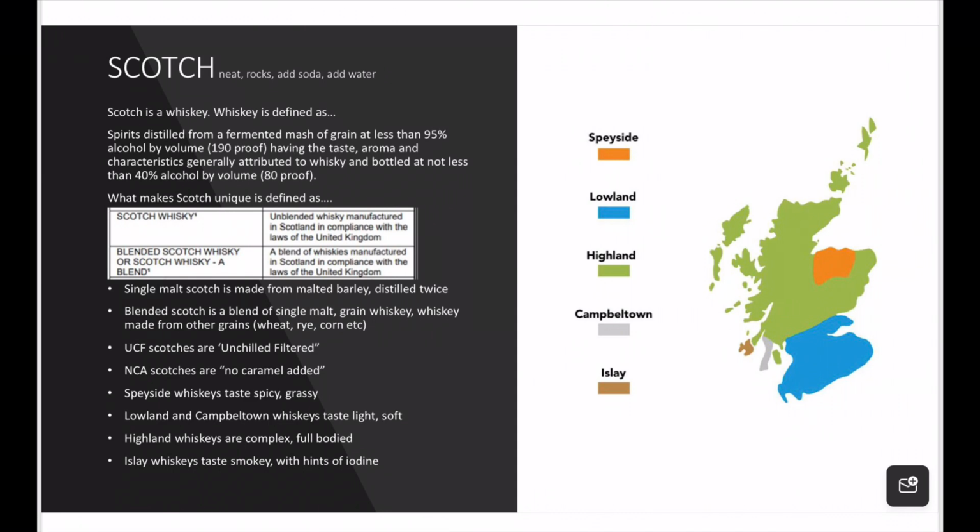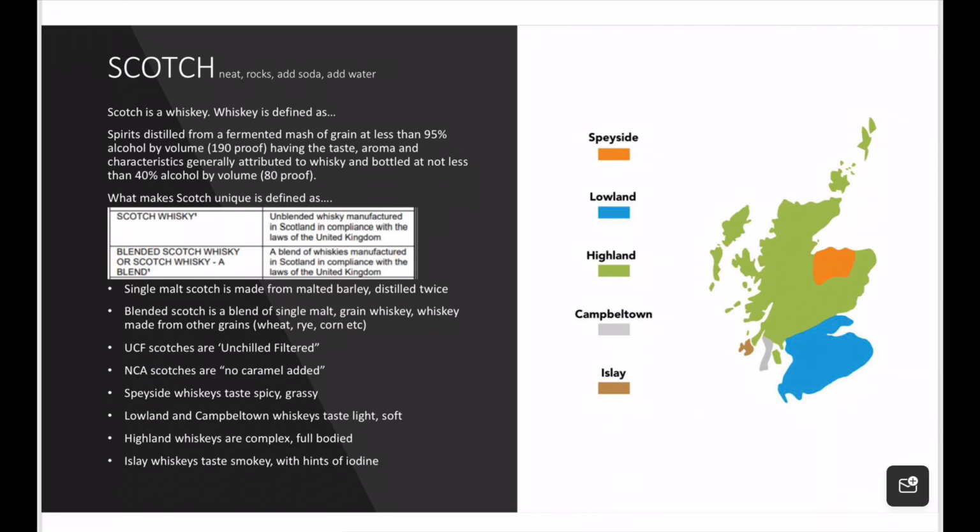So Scotch is a whiskey, just like bourbon. And whiskey is defined as spirits distilled from a fermented mash of grain at less than 95% alcohol by volume, 190 proof, having the taste, aroma, and characteristics generally attributed to whiskey, and bottled at not less than 40% alcohol by volume or 80 proof.